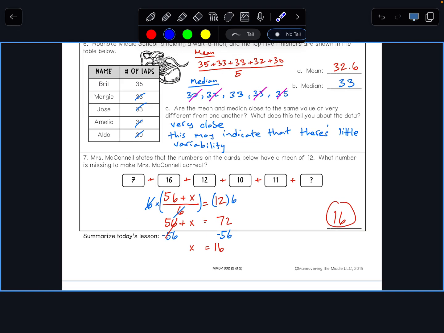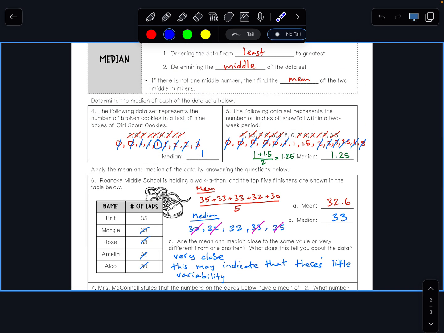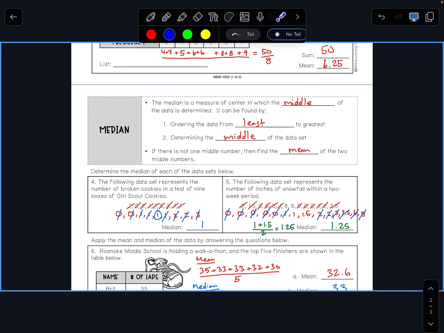All right, so that is measures of center. Go ahead and try some problems on your own. Good luck.